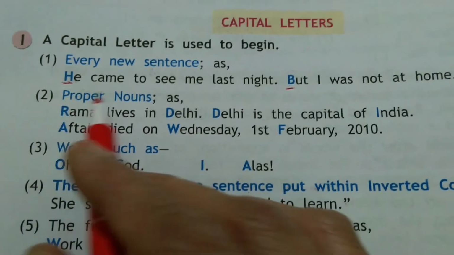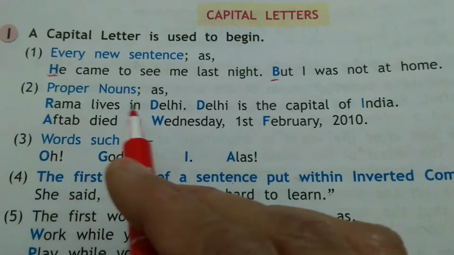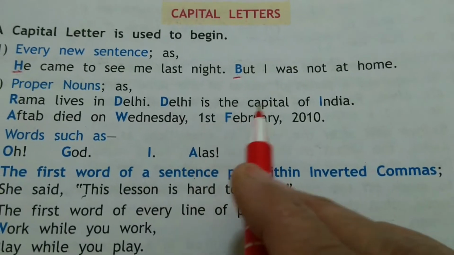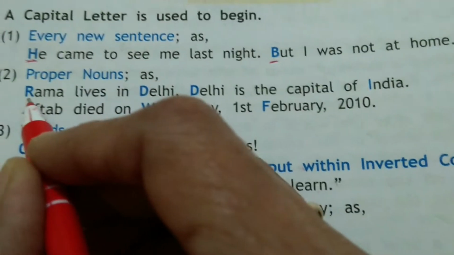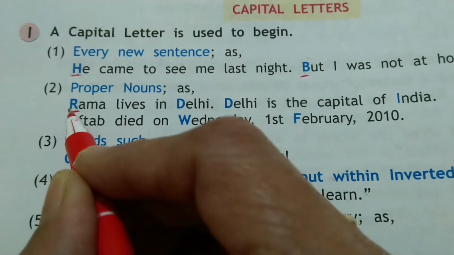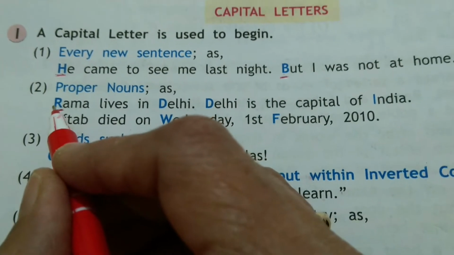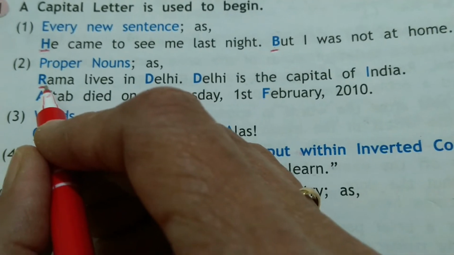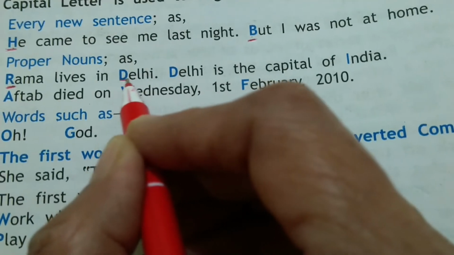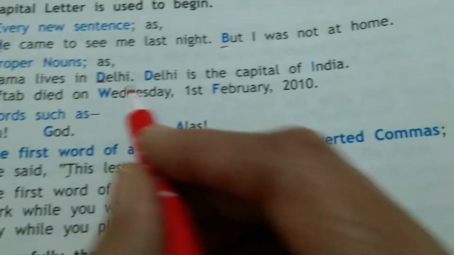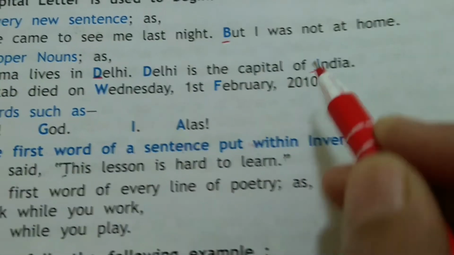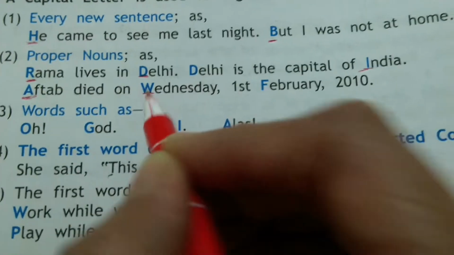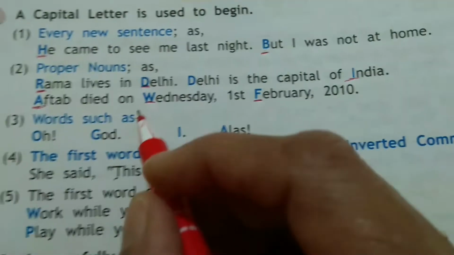Number 2, proper nouns. Wherever you write a proper noun in a sentence, it must always start with a capital letter. Whether it is the first letter of the sentence or a proper noun, it has to be written in capital letter. All these are proper nouns.